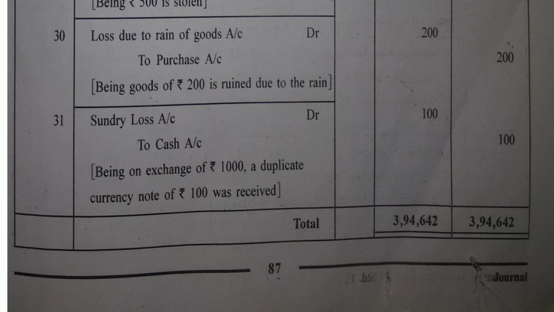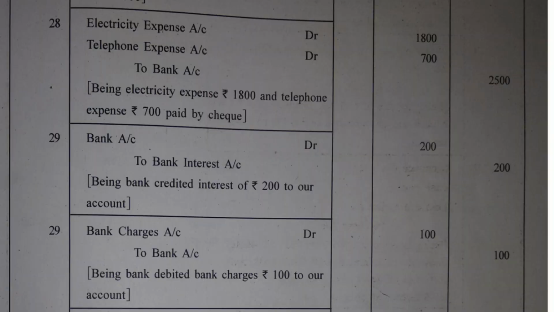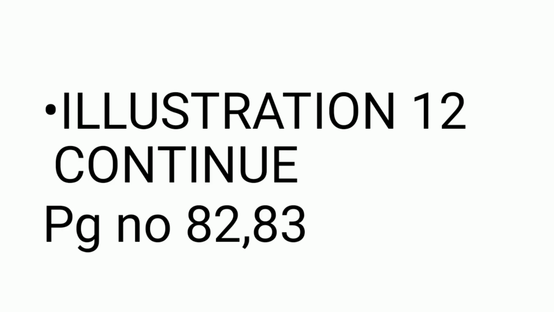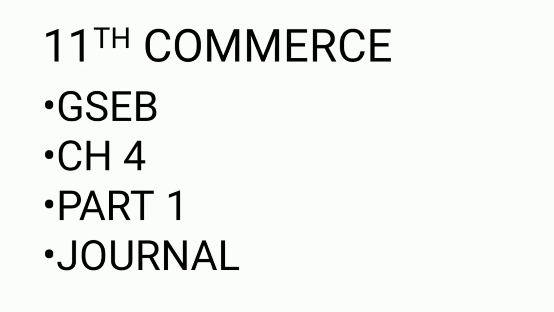So now that we are done with illustration 12, let us recall whatever we have done till now. We have started chapter 4, journal. And as I said, we started this chapter several lectures ago. Firstly, in the first lecture, we had an introduction about this.